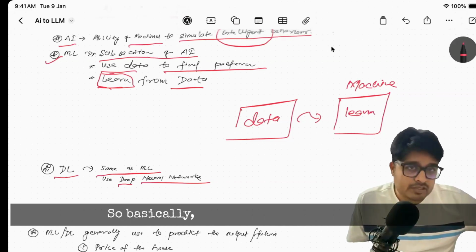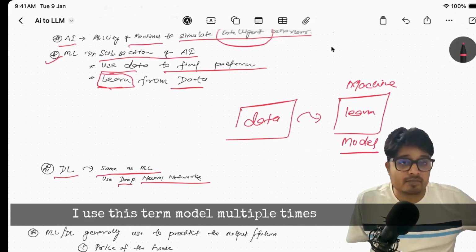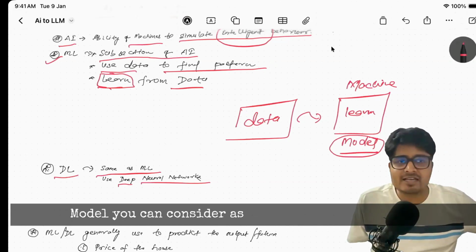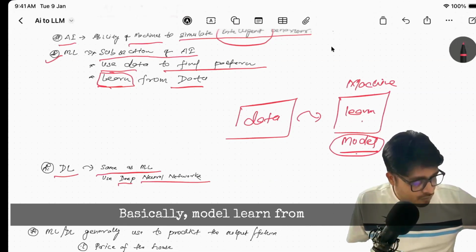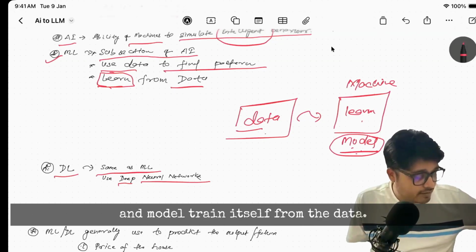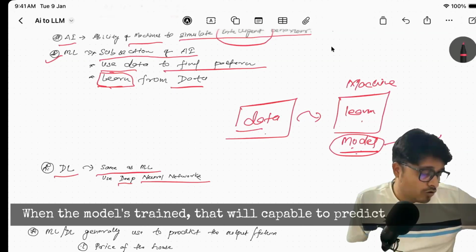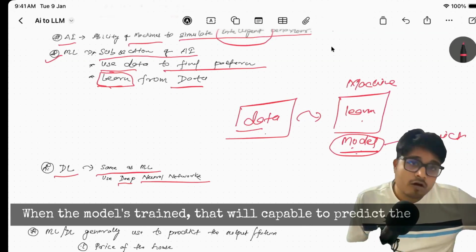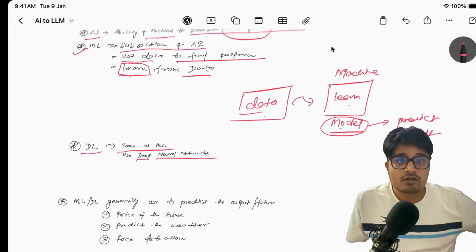Basically we use a term called model. I will use this term model multiple times in the future. You can consider the model as the brain of the machine. Basically the model learns from the data, or the model trains itself from the data. When the model is trained, it is capable of predicting the output.